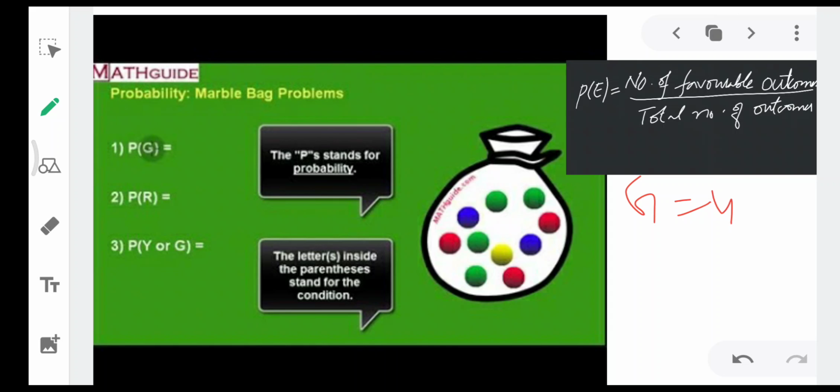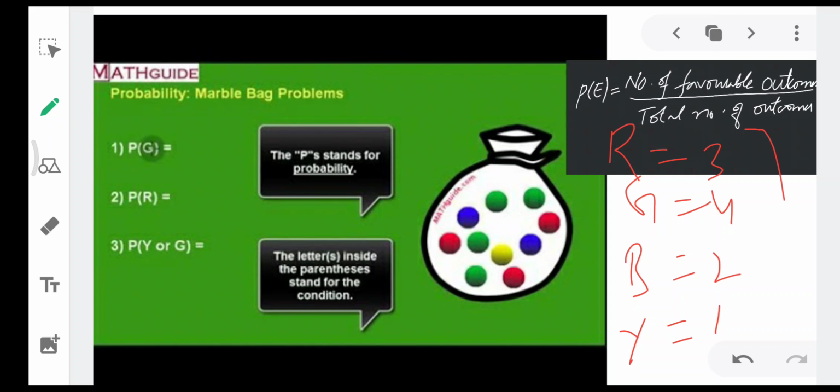And there are 2 blue marbles. We have 1 yellow marble. And how many are red in this? Red marbles are 3. Is it right? 4 green, 3 red, 2 blue and 1 yellow.